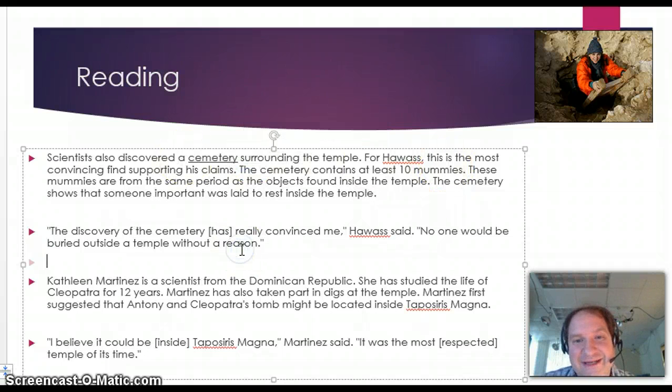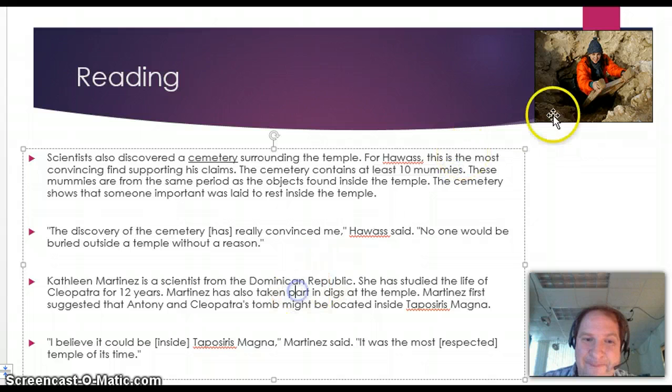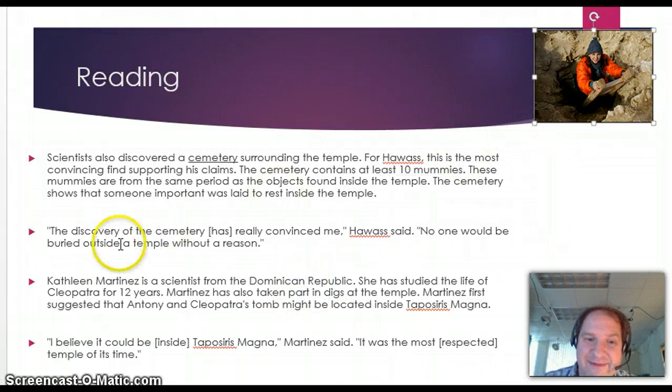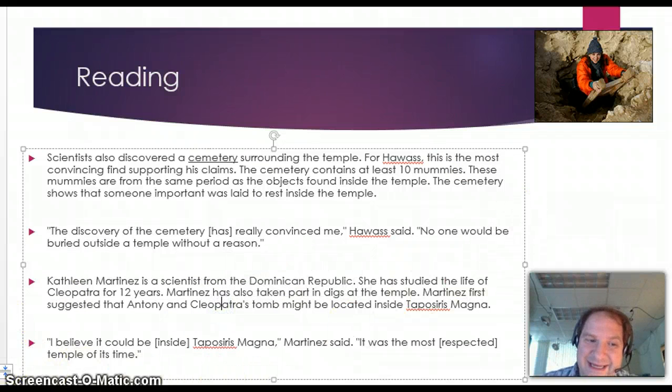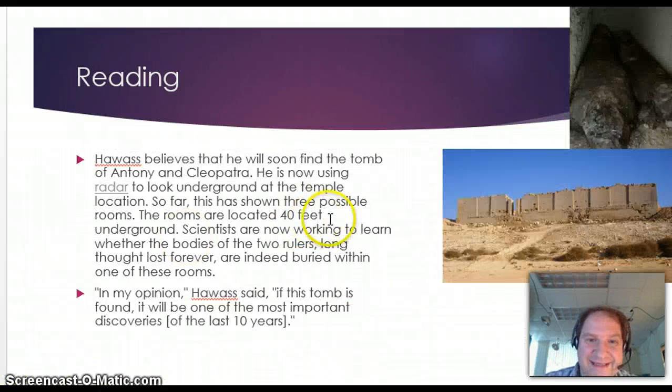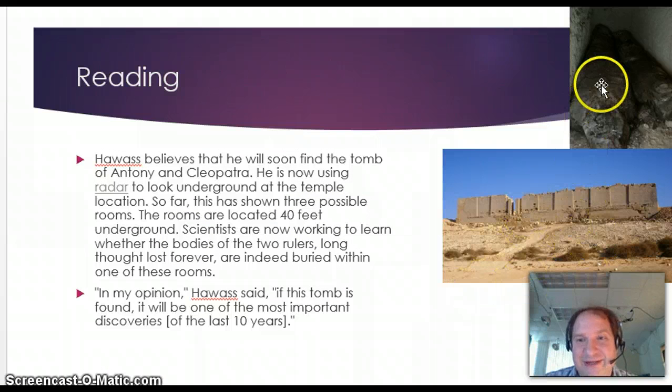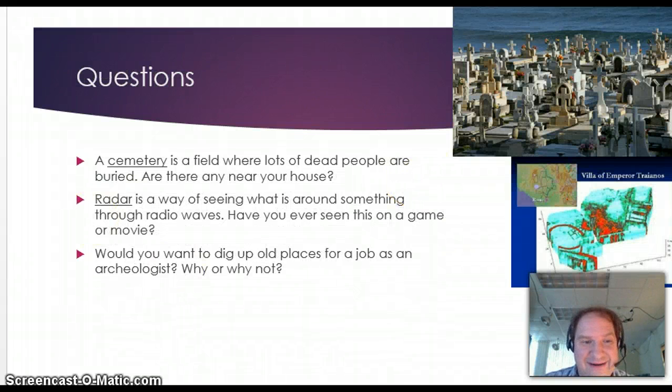Cemetery. It's different than a tomb because lots of people are buried there. And at least 10 mummies, dried out people, long dead, are buried in that area. So this woman from Dominican Republic has been studying this stuff for a long time. And she said, hey, I think we found the place. So they're using a radar to explore it. Found lots of dead bodies in there, lots of mummies. Unfortunately, they've been dead for thousands of years.